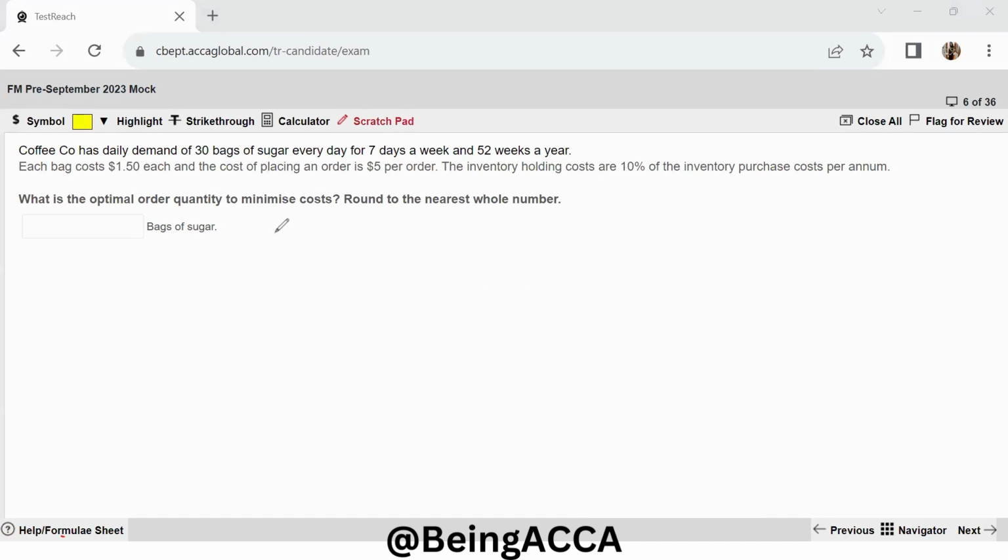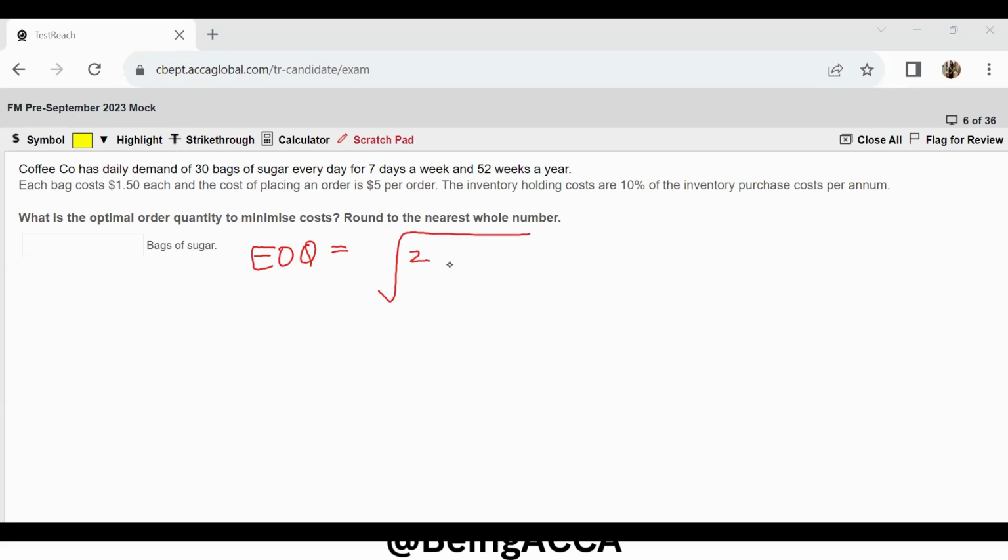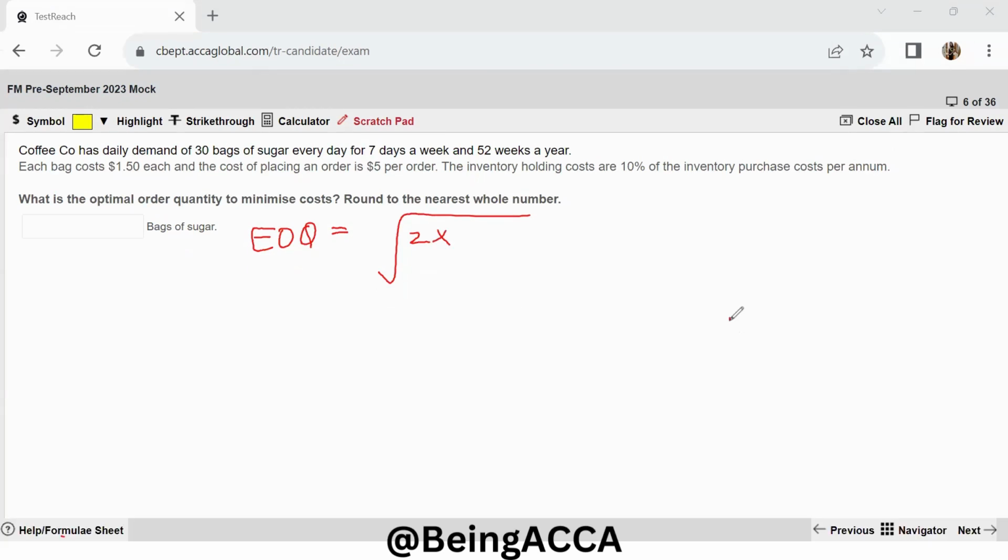As we read the formula, this is EOQ equals square root of 2 multiplied by your annual demand. Now, how much is your annual demand in this scenario? Annual demand can be calculated as 30 bags every day multiplied by 7 days a week multiplied by 52 weeks in 1 year. So this is my annual demand, and this will be multiplied by your cost of ordering, which is $5 every order. This is given over here.